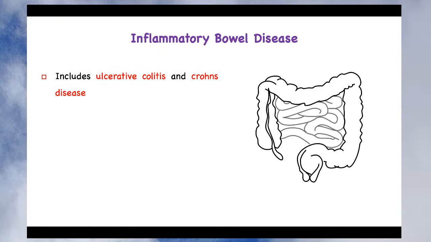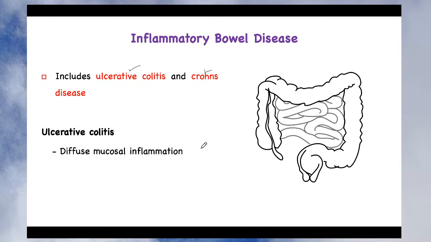The first thing to remember is that inflammatory bowel disease is not a single clinical condition. There are two clinical conditions that represent inflammatory bowel disease. The first is ulcerative colitis, and the second clinical condition is Crohn's disease. Now one by one we'll see what ulcerative colitis means and what happens in the case of Crohn's disease. So first, ulcerative colitis.